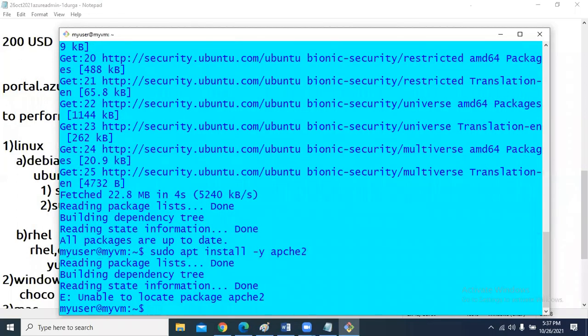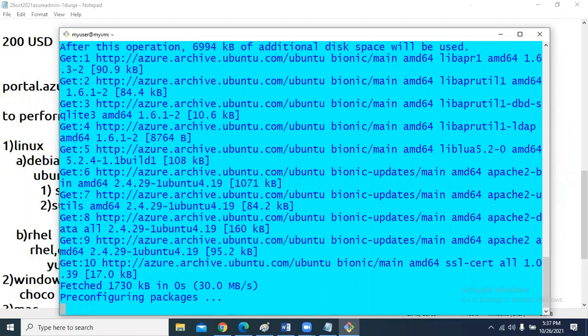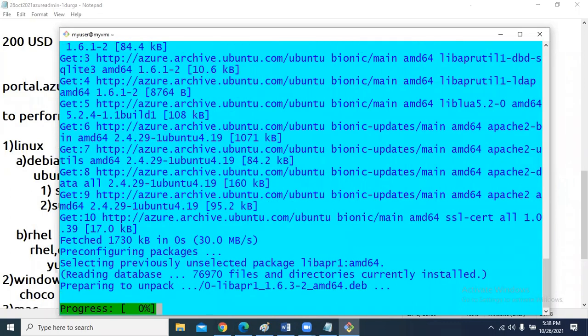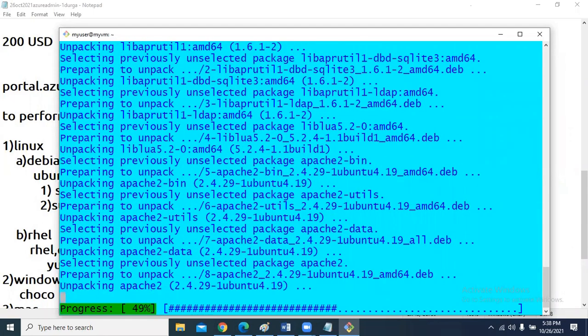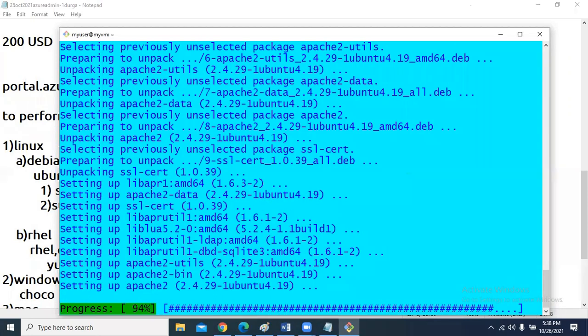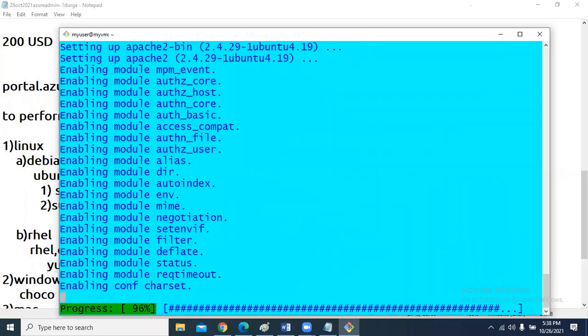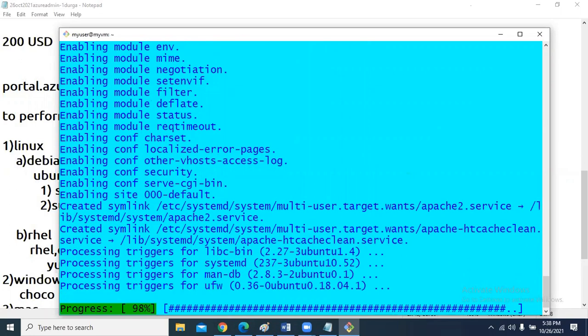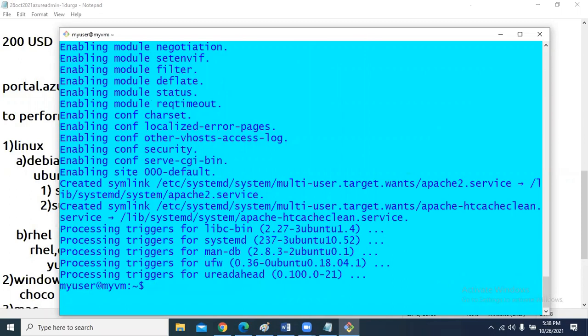Apache 2 is a web server. Now my Apache 2 software is installed.